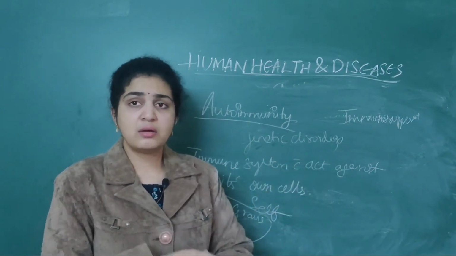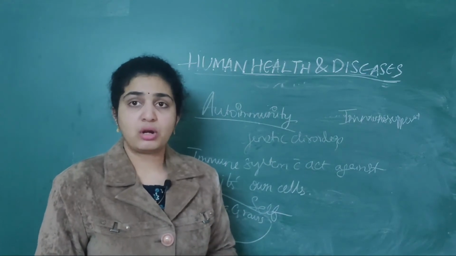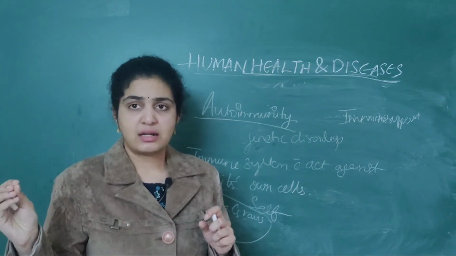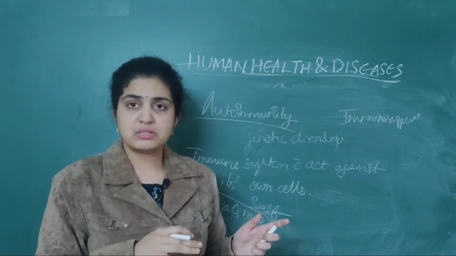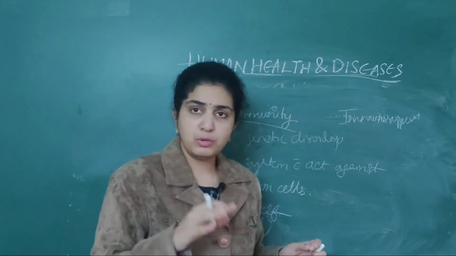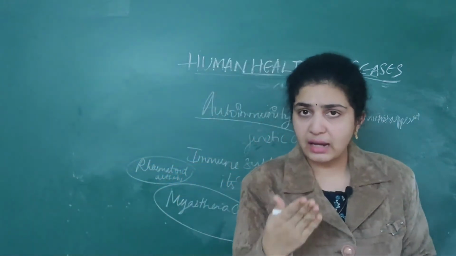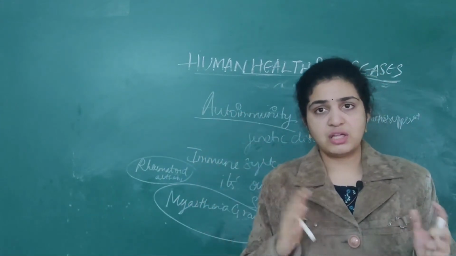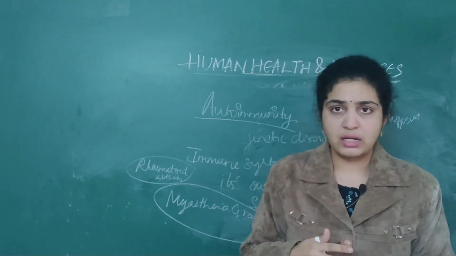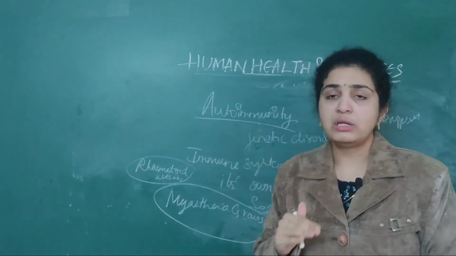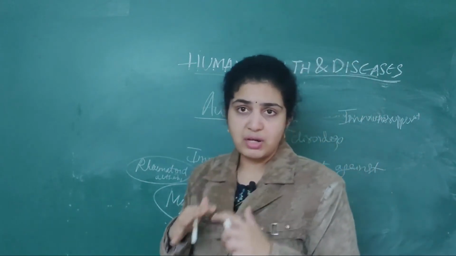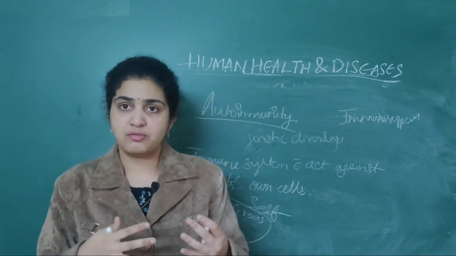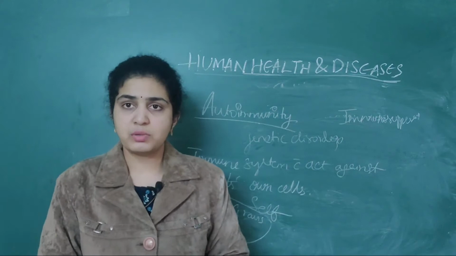Again, I have told you where the immunosuppressants play an important role. I have told you in the grafting areas also. If a graft is transferred from one person to another, the patient should be on immunosuppressants because our immune system should not act against its own cells. That's why those immunosuppressants are taken if there is heart transplantation or kidney transplantation. But for autoimmune disorders also, our immune system is actually a good one, which will protect us from acquiring numerous diseases.